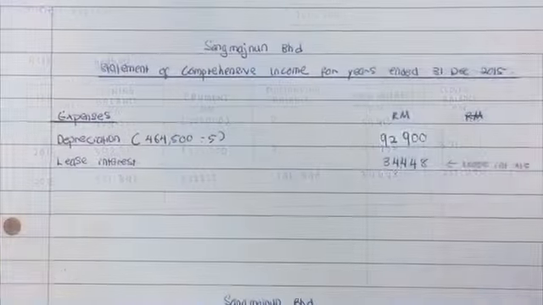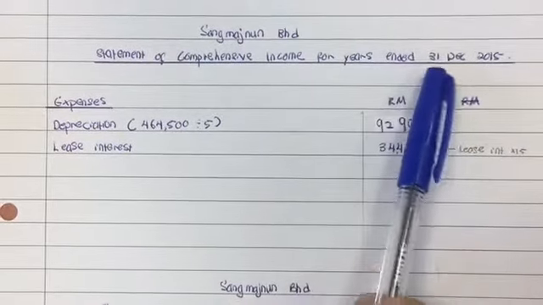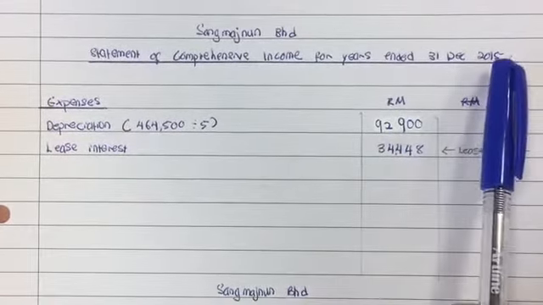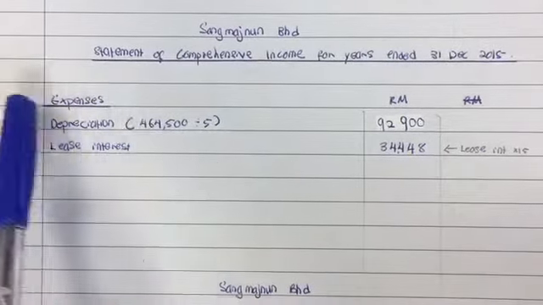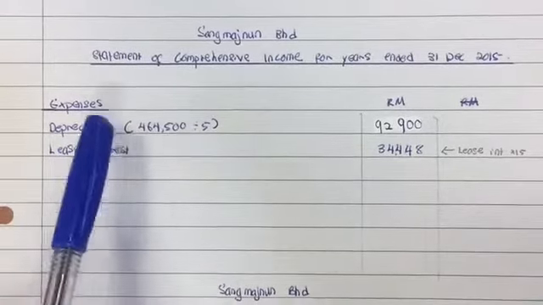Okay, first, the statement of comprehensive income for the year ended 31st December 2015. We only have expenses. The first expense is depreciation.